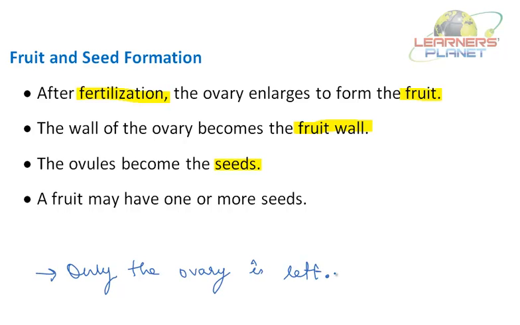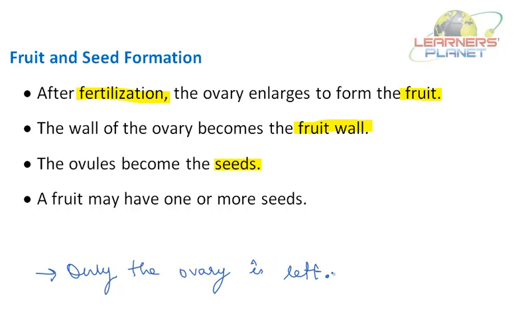A fruit protects the seeds. Some fruits are soft, sweet and juicy like mangoes and oranges, but some fruits are dry. They are hard and woody like the peanut and almonds, etc. So remember students that after fertilization, the ovary enlarges to form the fruit.